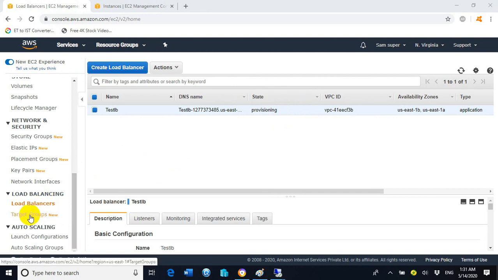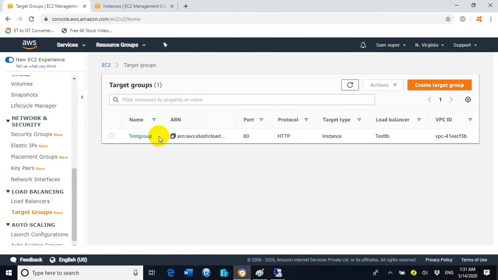Click on target groups. We can see the target group is available now. If you remember, before the creation of the load balancer, I already clicked on target groups, and it was showing empty. But right now it is showing the same group which we mentioned while creating the load balancer. Now click on test group